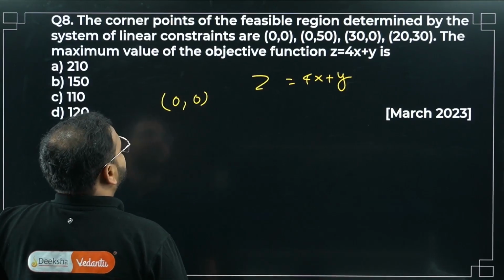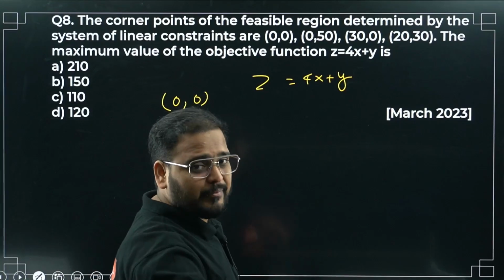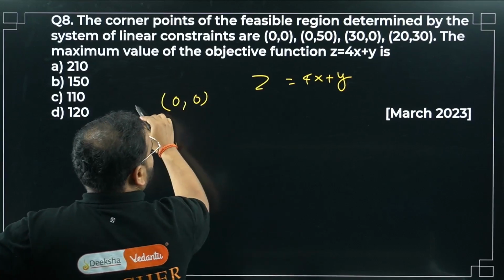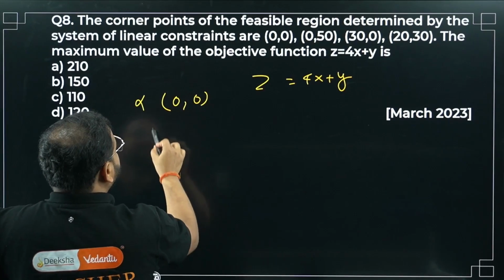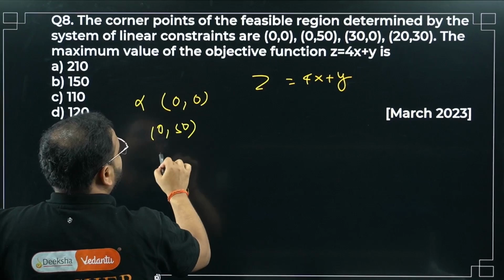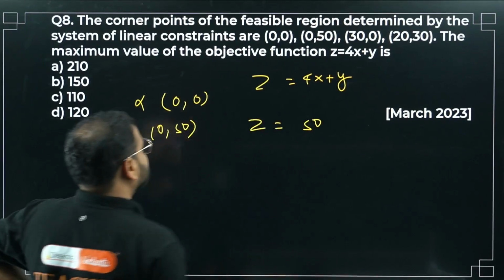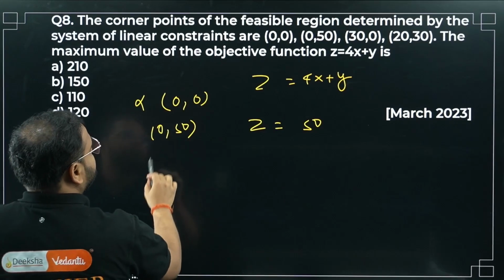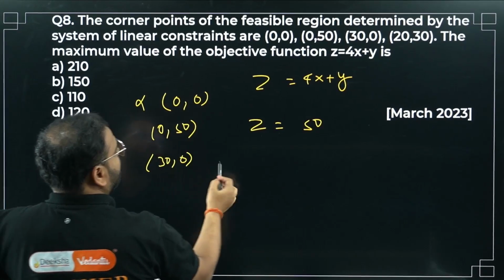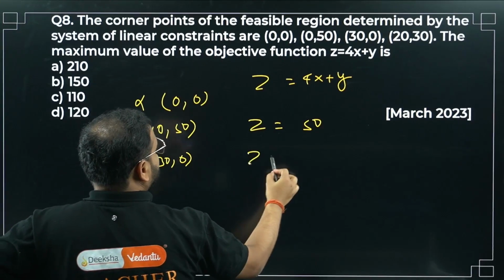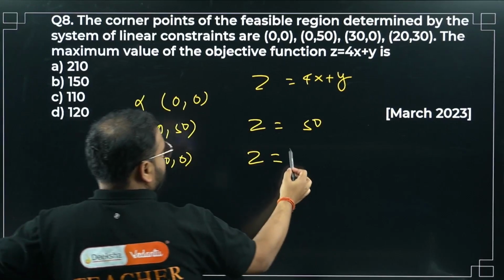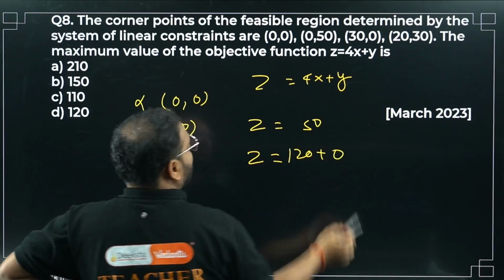They're asking for the maximum value, not the point where the maxima is, so I can't take 0. What about this? 0, 50. Z will be simply 50. What about the next one? 30, 0. Z will be 30 into 4, so 120 plus 0.